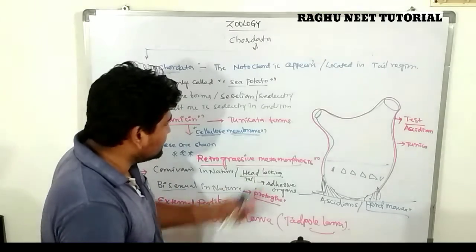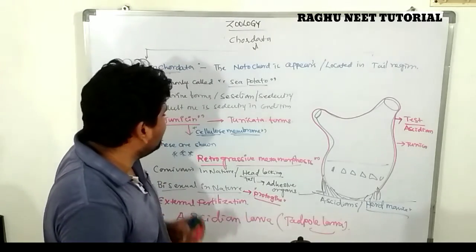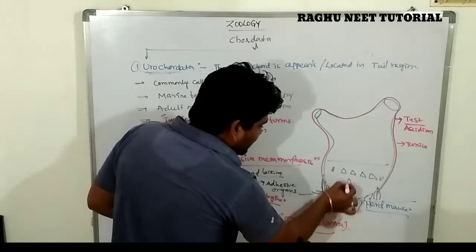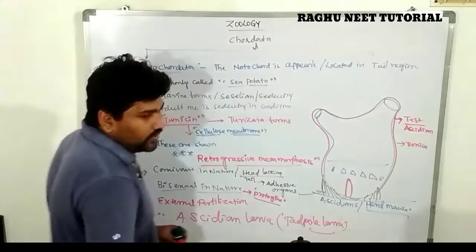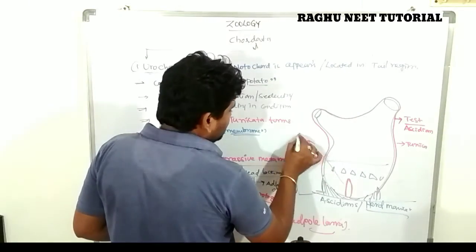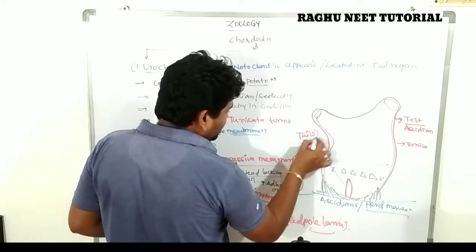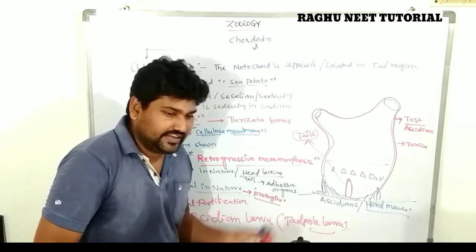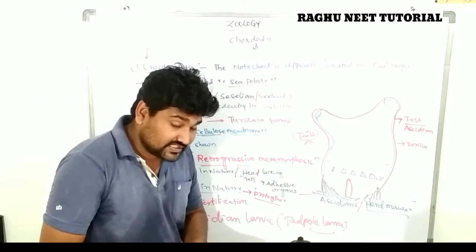Are you clear? So this is the Urochordata. The notochord is located in the tail region. So this is introduced into the Urochordates. These are completely lacking a head. So what is the meaning of retrogressive metamorphosis?